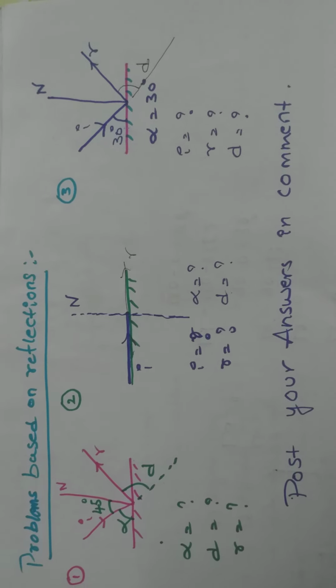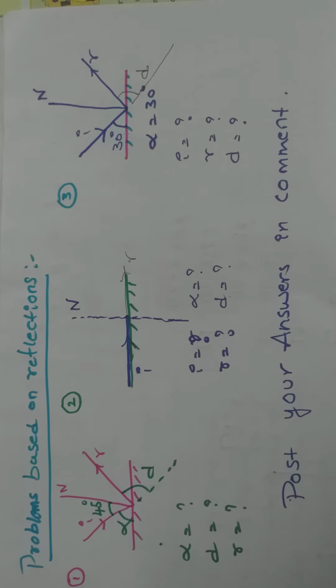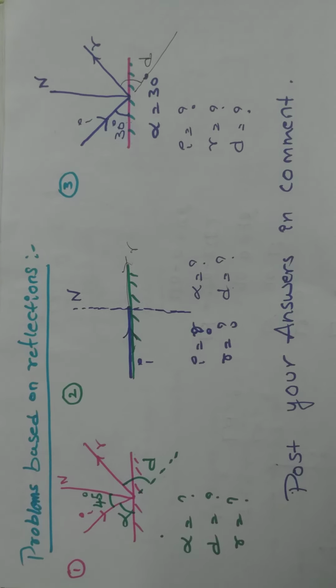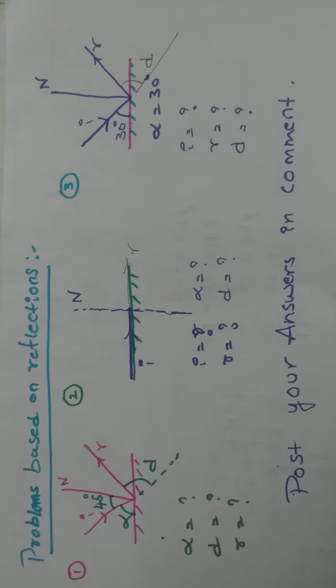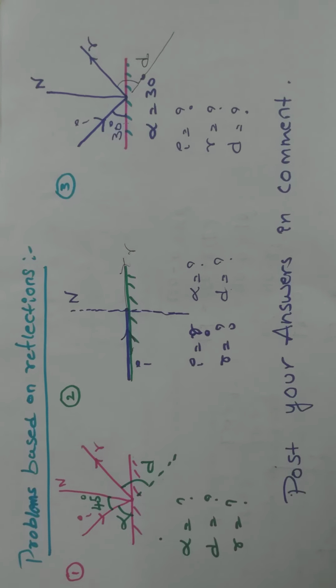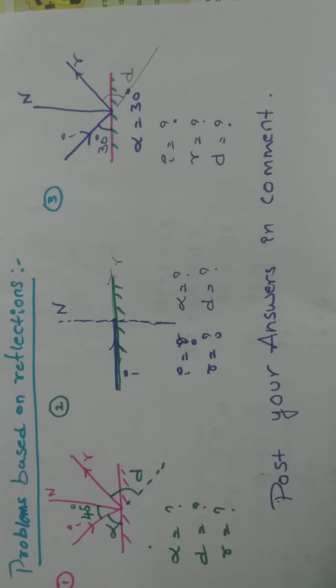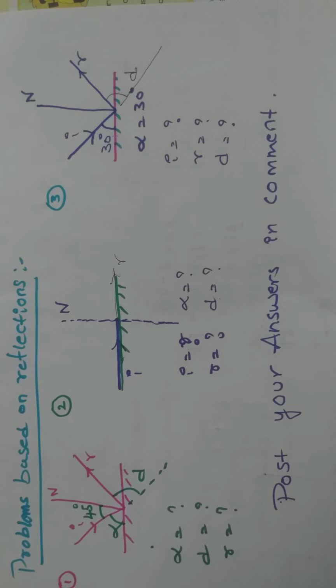Based on reflection, how are images formed? Before going to know about that, first we need to know the meaning of object and the meaning of image. Now I am going to give clarity about object and image. Let's see this now.